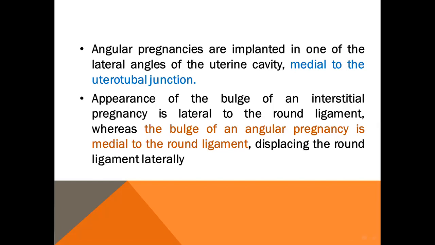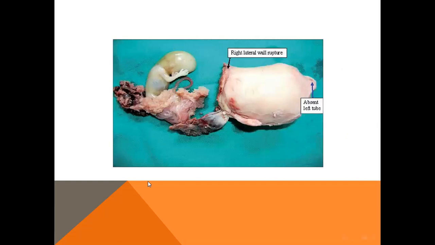We should differentiate from angular pregnancy. Angular pregnancy is implanted in the lateral angle of the uterine cavity, medial to the uterotubal junction. Intraoperatively, we can differentiate between them. The bulge of the pregnancy, if medial to the round ligament, is angular. If lateral to the round ligament, this is called interstitial pregnancy. And this is a post-operative picture of the specimen showing a ruptured interstitial pregnancy.